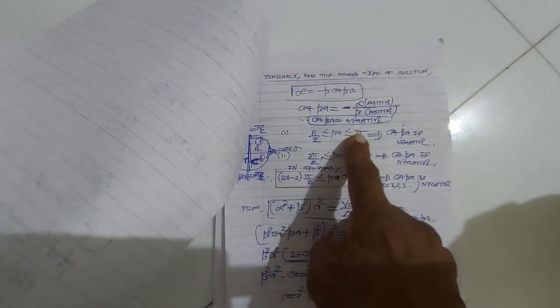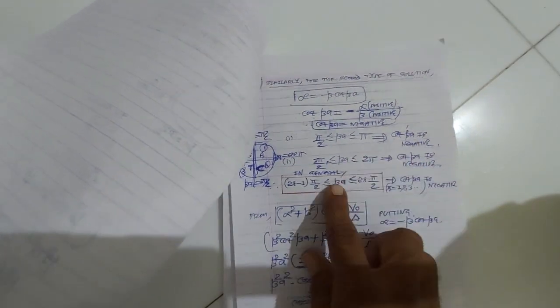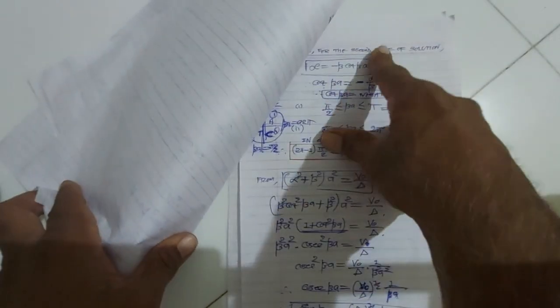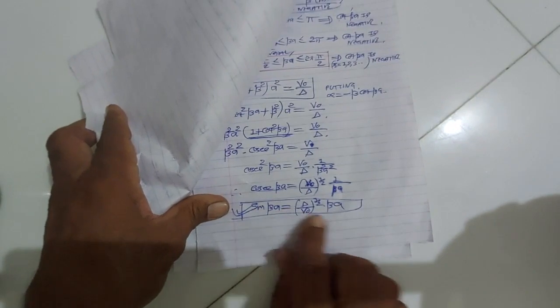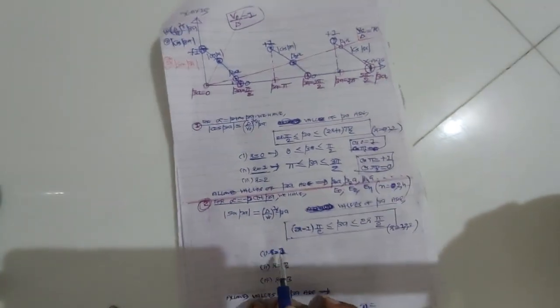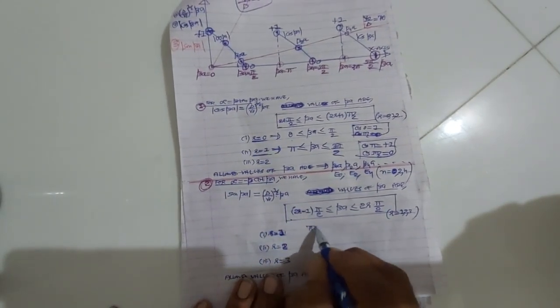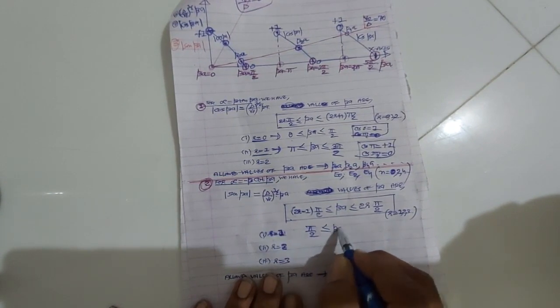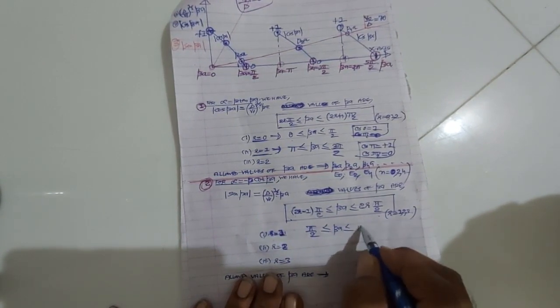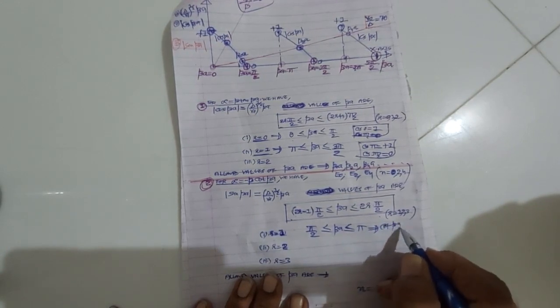The values of beta from pi by 2 to pi, cot beta is negative. Values of beta from 3 pi by 2 to 2 pi, cot beta is negative. Values of beta from (2r minus 1) pi by 2 to 2r pi by 2, cot beta is negative. And from the second solution, we got sin beta is equal to del upon v0 into beta. Now, when I take r is equal to 1, then 2 minus 1 will be 1, pi by 2. And r is equal to 1, 2 into pi by 2 will be pi. For this, cot beta is negative.